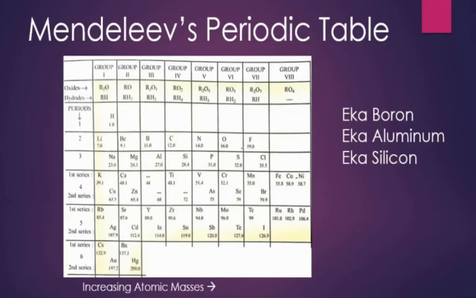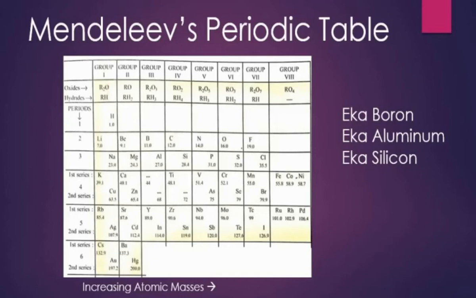So this is the Mendeleev periodic table, and it has 7 major groups and an 8th group which is initially blank, and later on some elements were placed there based upon their atomic masses and properties. So it was a very good arrangement that Mendeleev made.